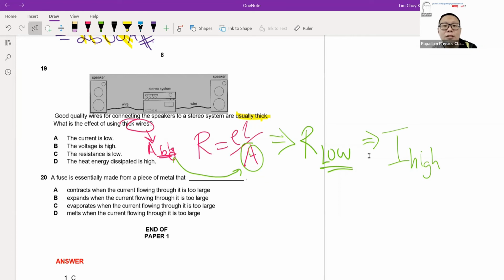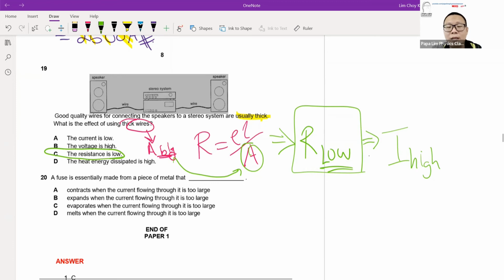To do that, the cable has to be of a certain thickness, or the resistance has to be quite a low value. So once you derive this, you know that C is the correct answer. Because of the thick cable, the resistance is low, and I can transmit high current in the cable for the system.